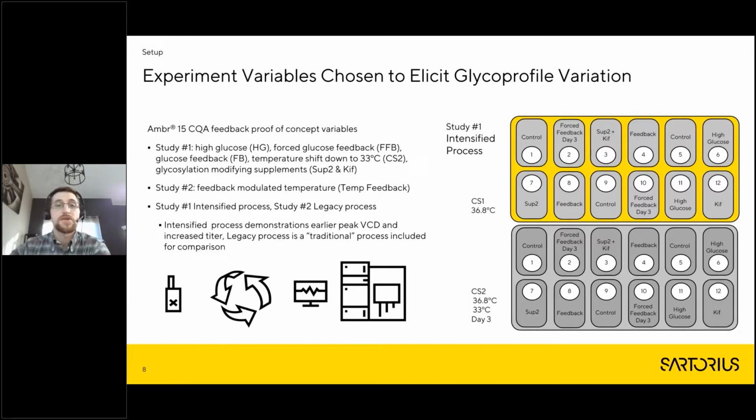One of the other things that we wanted to test, as I alluded to earlier, was that feedback. I have this little clip art down here on the bottom. You have your BioAccord on the right and your Ambr on the left. You get your data back, it goes through the BioAccord, and then you can either process that data using multivariate analysis, or you can just implement feedback directly back into your process. That's what we did with this study 1 that I have over here.